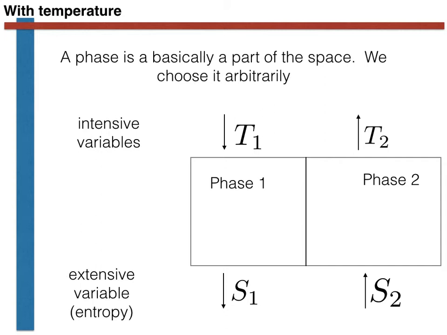An alternative way of expressing this idea is as follows. Entropy is to temperature as pressure is to volume. In other words, volume is the conjugate extensive variable to the intensive variable pressure.